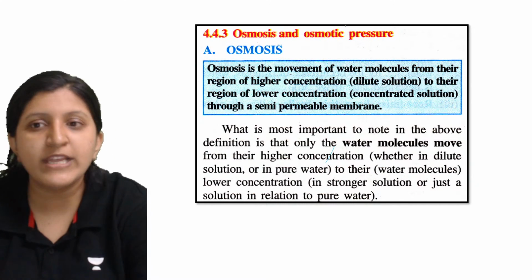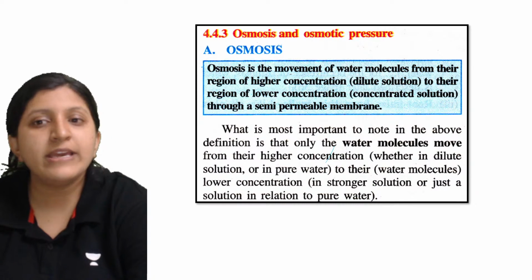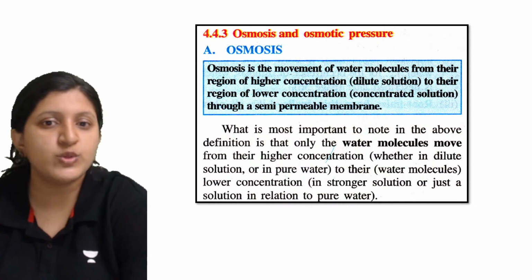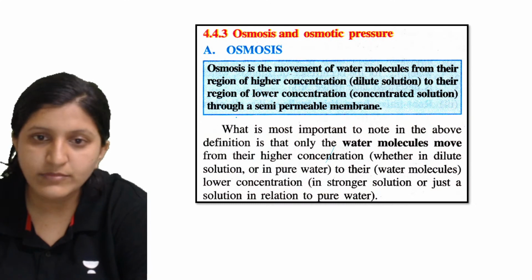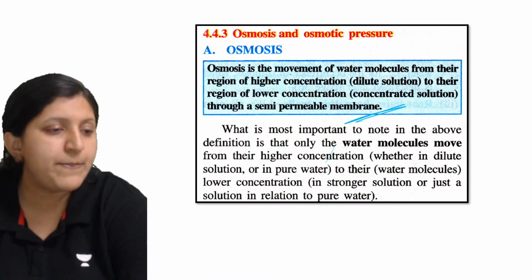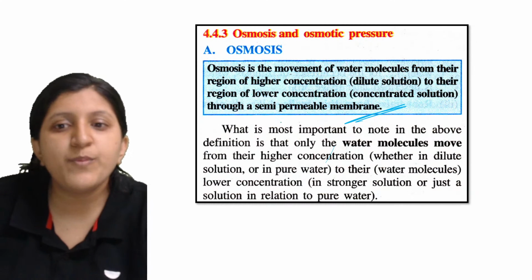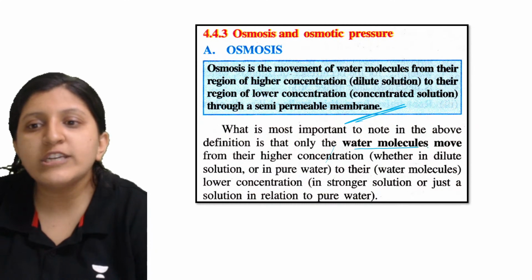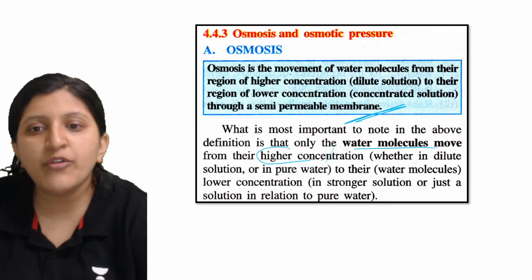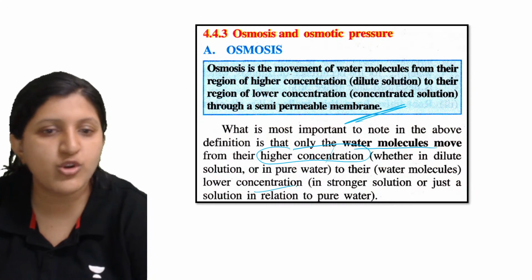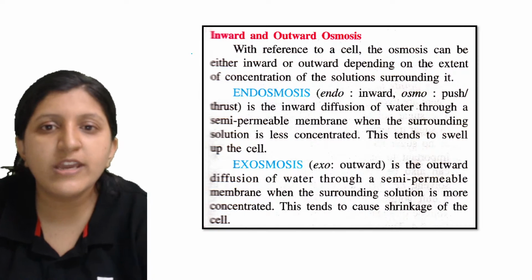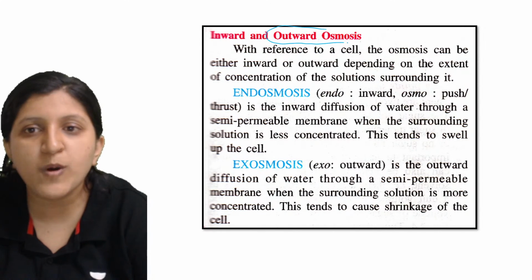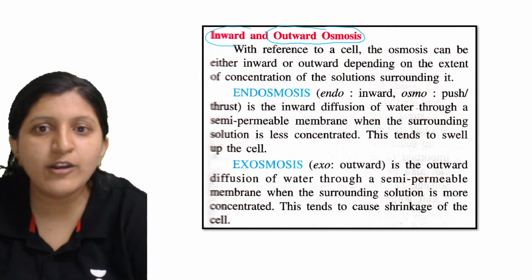Okay, so that is water molecules from their region of higher concentration, that is dilute solution, to their region of lower concentration, that is a concentrated solution. Okay, so that is across a semi-permeable membrane. What is most important to note here is that the water molecules move from their region of higher concentration to their region of lower concentration, that is, from a dilute solution to a concentrated solution. So what is mentioned here? Inward and outward osmosis is mentioned. So what is inward and outward osmosis?